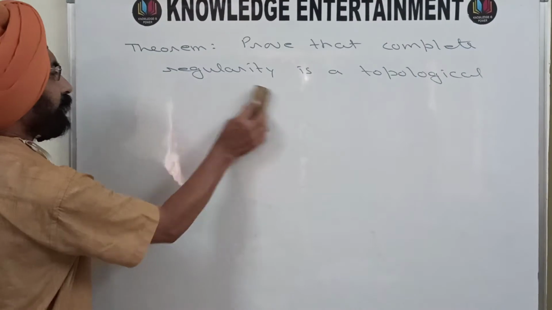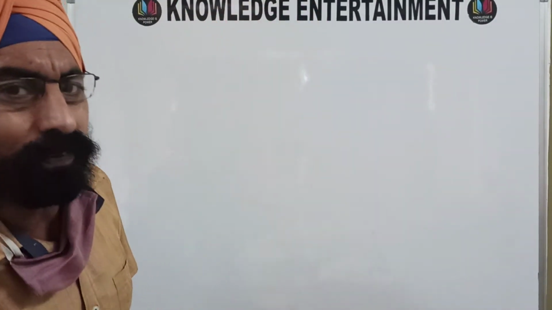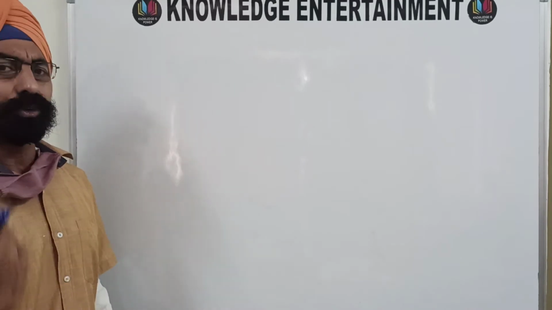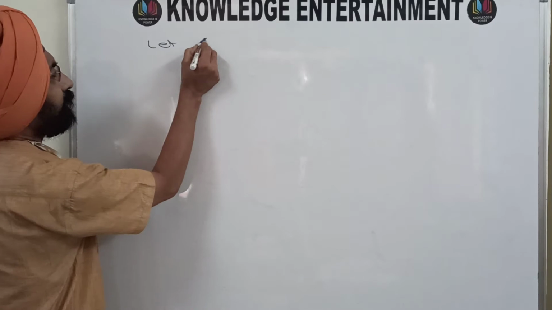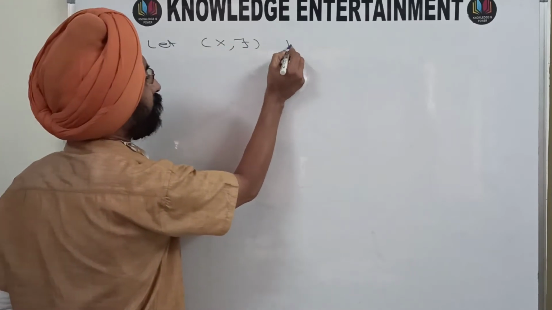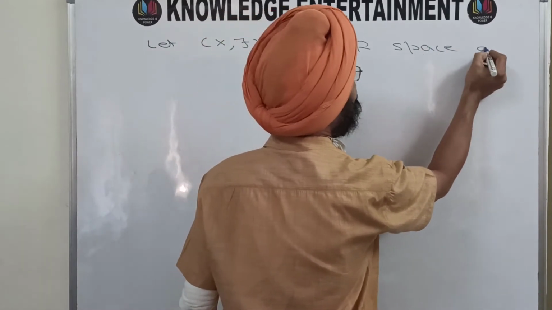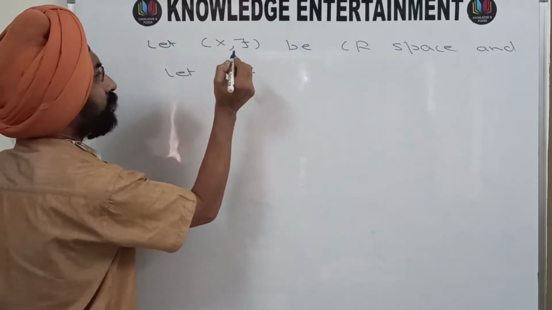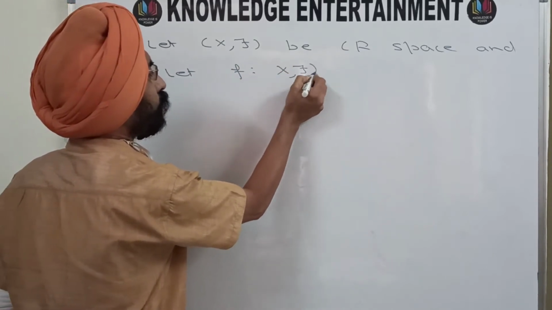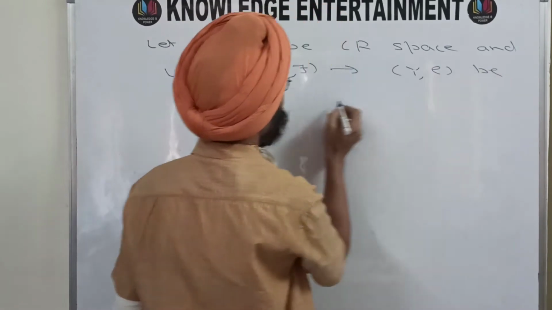So I'm going to start by taking a completely regular space (X, tau) and its homeomorphic image (Y, rho), and then I will show that (Y, rho) is also completely regular. So let (X, tau) be a completely regular space and let f from (X, tau) to another space (Y, rho) be a homeomorphism.